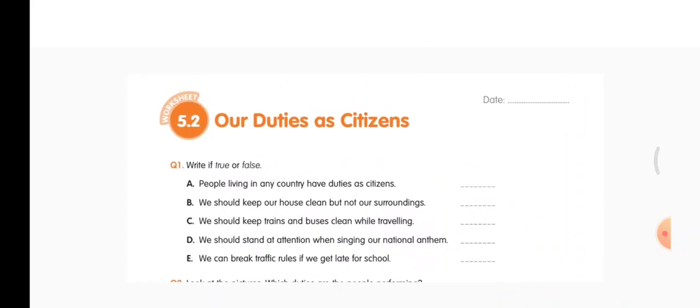Okay, the first section is very easy. It's true or false. Put today's date and let's begin. 5.2, our duties as citizens. Question 1, write if true or false.